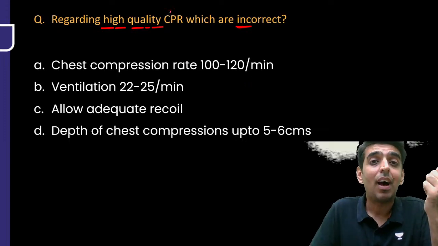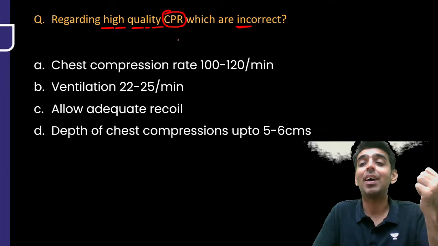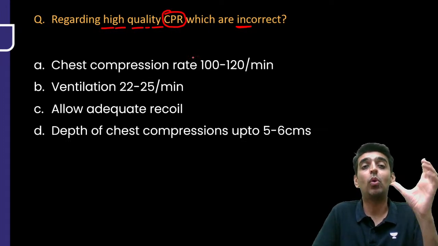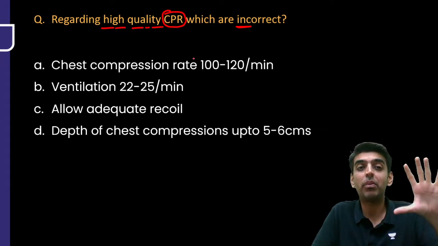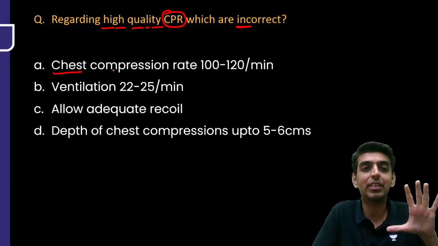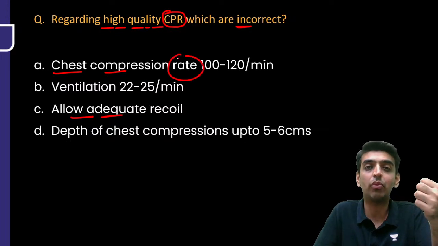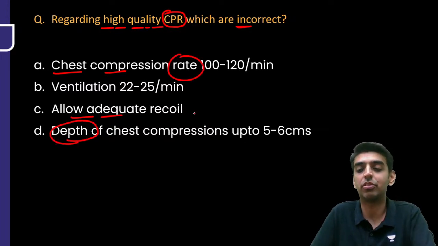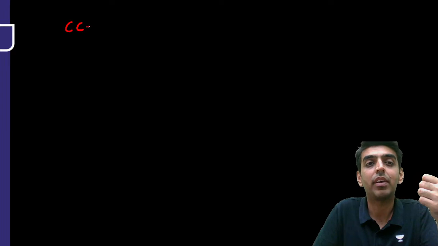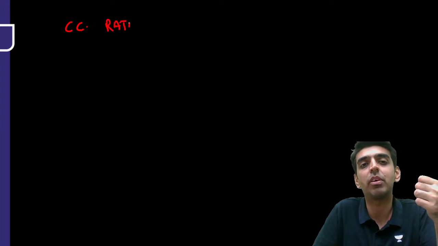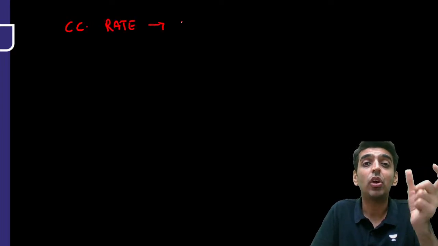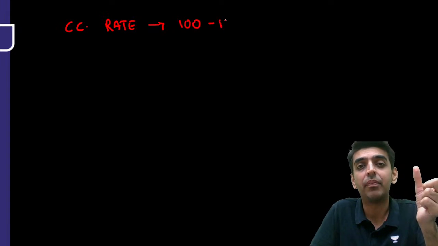So, what are the high quality CPR indicators that we have to know, right? So, what are they asking? Most of the options are regarding chest compression, right? Chest compression, allow for adequate chest recoil, rate of chest compression, depth of chest compressions. So, what exactly is high quality CPR and particularly in chest compressions, right? So, when it comes to chest compressions, what is the rate of chest compression, guys? The rate of chest compression is 100 to 120 per minute, right?